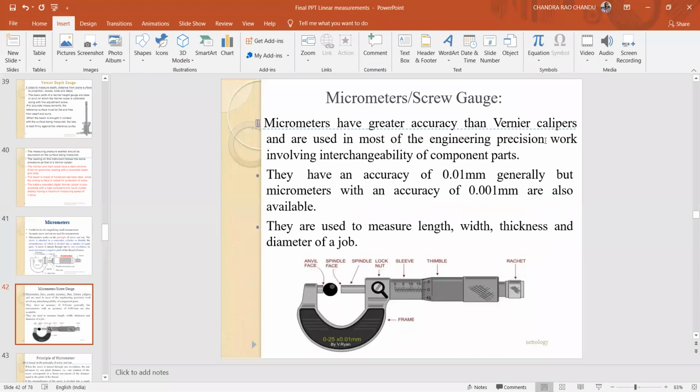Micrometers have greater accuracy than vernier calipers and are used in most engineering precision work involving interchangeability of component parts. In order to achieve interchangeability, you must produce accurate parts, and to produce accurate parts, accurate measuring instruments are needed. Therefore, you use micrometers as precision instruments. They generally have an accuracy of 0.01 mm, but micrometers with an accuracy of 0.001 mm are also available. They are used to measure length, width, thickness, and diameters of a job.